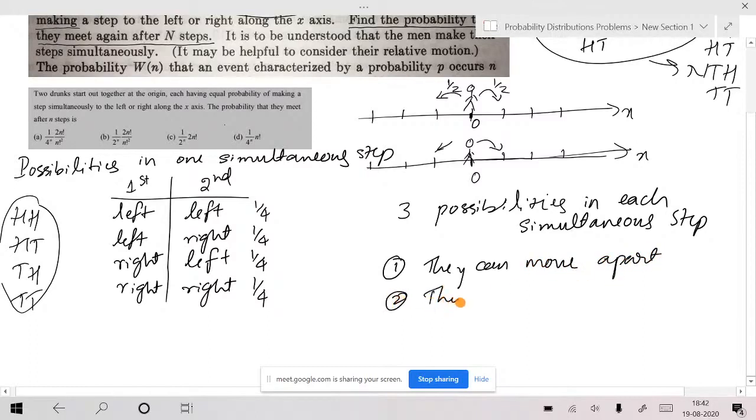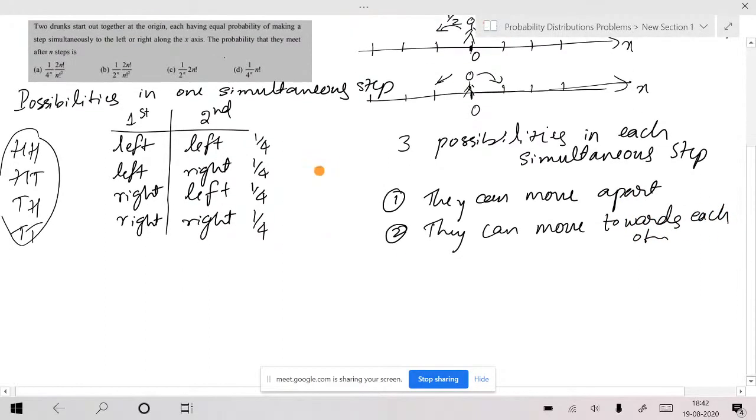Second, they can move towards each other. And third, they can maintain their distance. Now we should find the probabilities for these three.